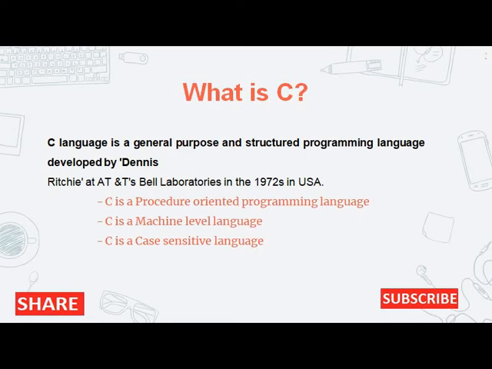And what is case sensitive language? If we use variables in C language, and we use upper letters initially, then we have to use upper letters throughout the program for that variable name. If we use the variable name in small letters, then we have to use small letters throughout the program.